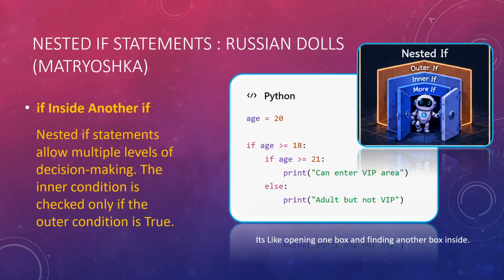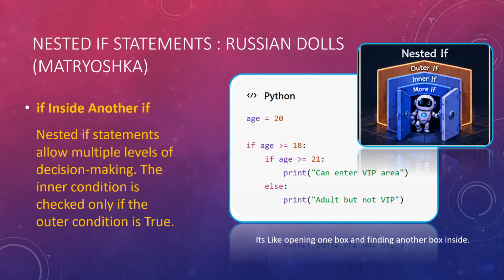Now, nested if statements. What does nested mean? Nested means one inside the other. If you have seen Russian dolls, once you open one doll, there is another doll inside. Then if you open the head of that doll, there is another doll, and another doll. So this is the nested type of criteria. Similarly, Python allows us to have an if statement, and within the if statement you can have multiple if statements.